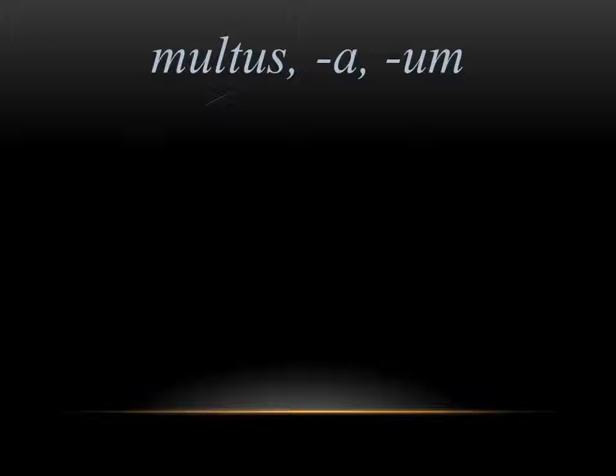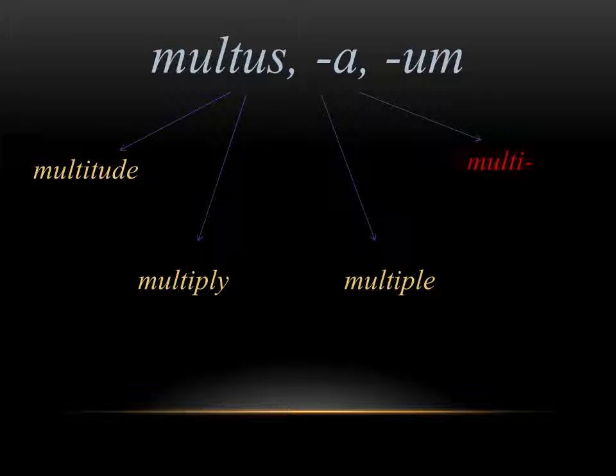Next, we have multus, which means many or much. And in English, you get words like multitude, multiply, multiple, basically anything that has that multi prefix. And we've seen this word before, so these derivatives should sound familiar. Anything with multi on it has to do with many or much of something.